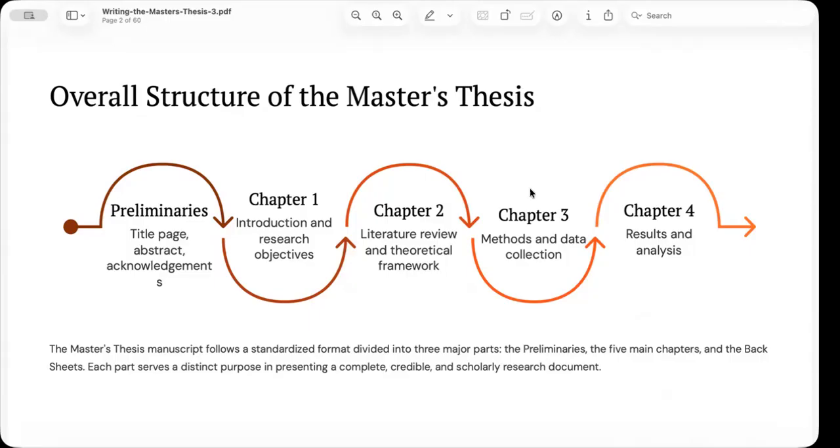References and supporting documents, such as research instruments and letters, and your curriculum vitae, introduce you as a researcher. And together, these three parts form a complete scholarly document.